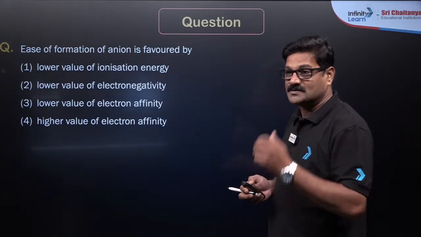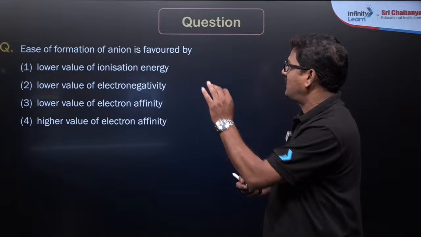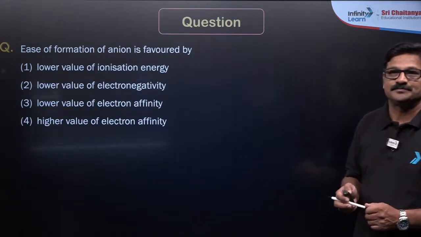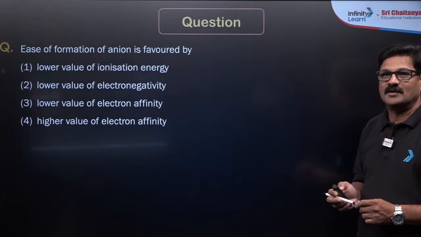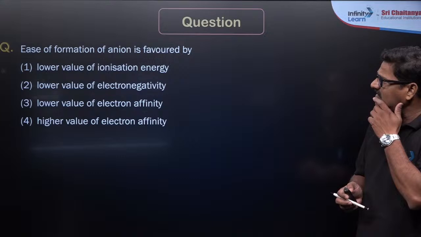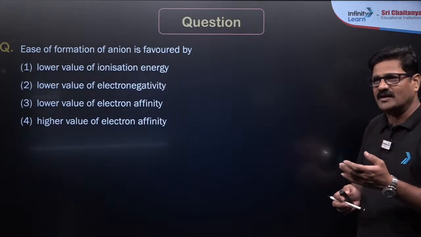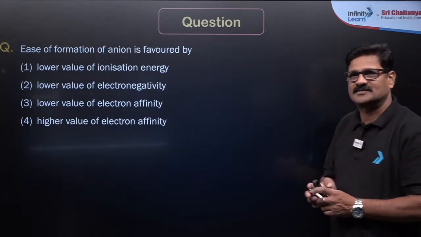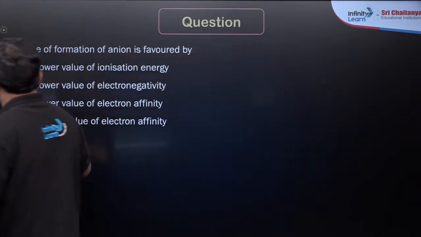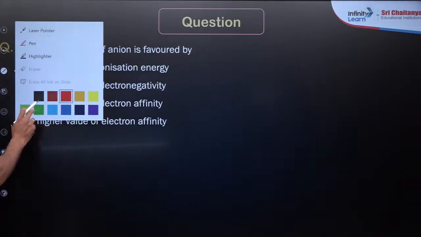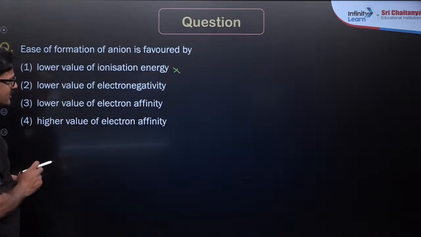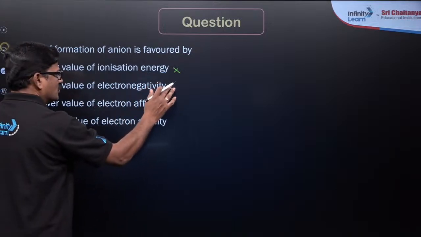Anushka, fine. So here, is the formation of anions given by? I want you to give the answer in the chat box. Lower value of ionization energy. Do we use ionization energy to form an anion? No, we don't. So this is not the appropriate one, not the correct one. And low value of electronegativity has no use here.